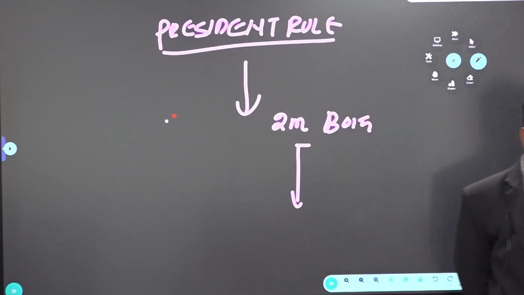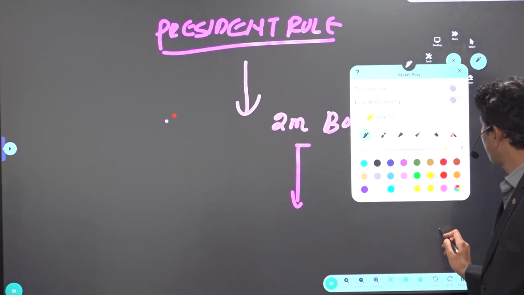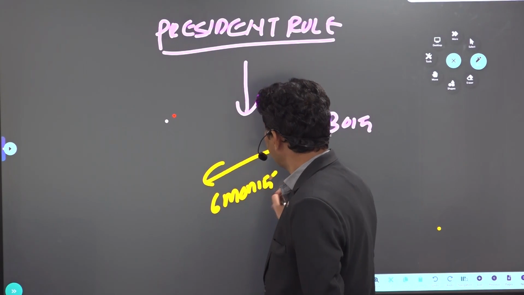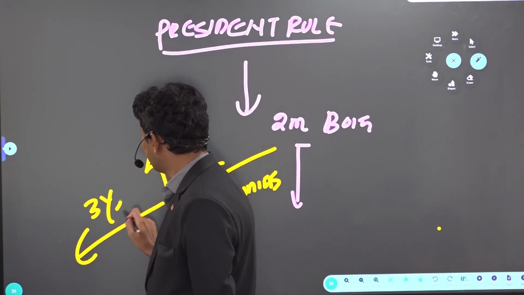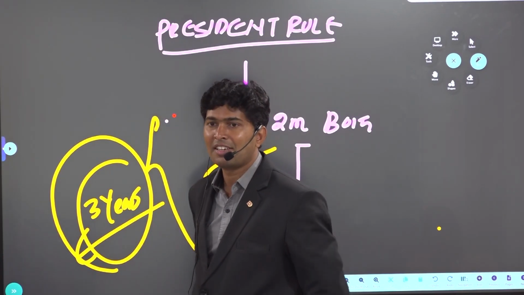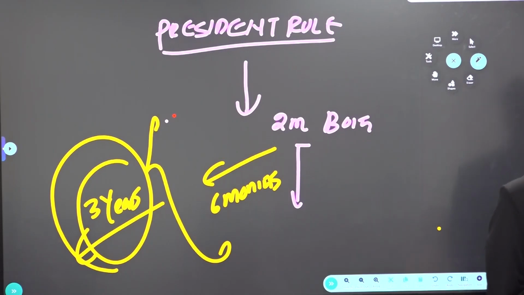So again, if approved, it will continue for how much? President rule, initially 6 months. How long can it be extended like that? 3 years. But earlier we said national emergency under Article 352 can be extended for an indefinite period, for every 6 months, with periodical approval. But President rule, once approved for 6 months, can be extended up to a maximum of 3 years.